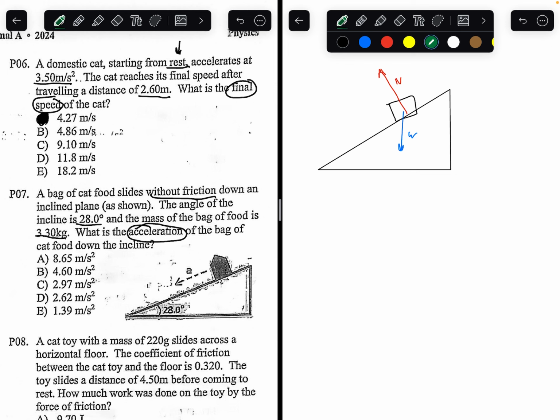Those are the two forces. We know the weight force can be broken down into two components: a component parallel to the incline of the plane and a component perpendicular to the incline, just like the normal force. So these make a right angle.